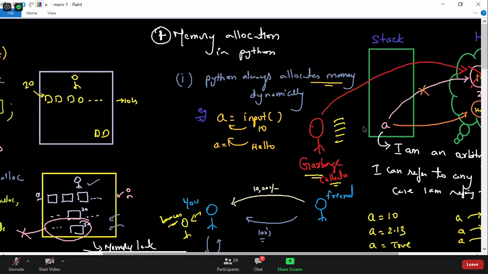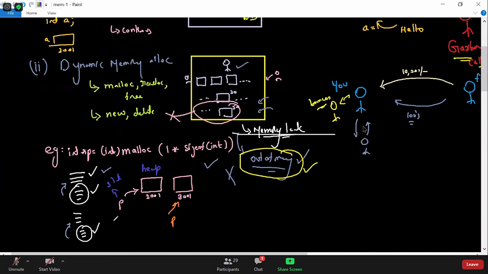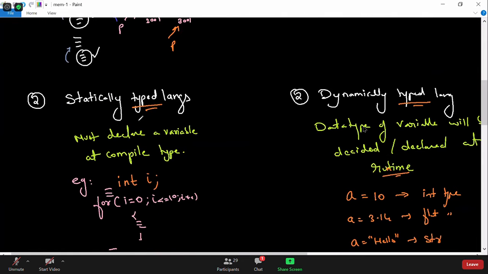The second point we talked about is statically typed language versus dynamically typed language. Here, it's not about static memory allocation versus dynamic memory allocation. It is about the data type now. While allocating memory, we don't require a data type in Python. Other languages must declare a data type, meaning a variable must have a data type and must be declared.